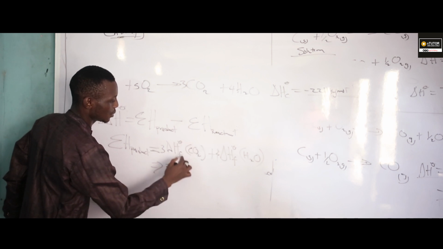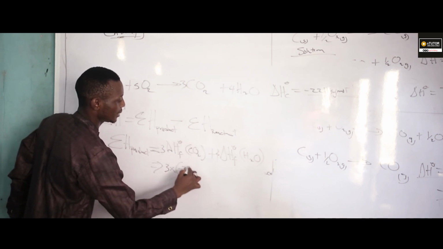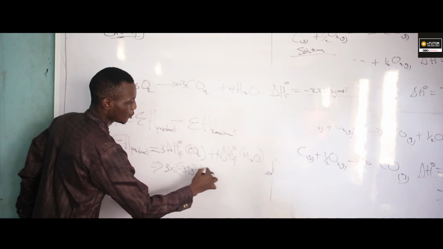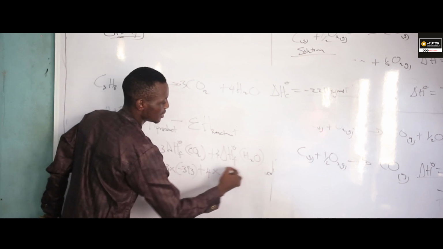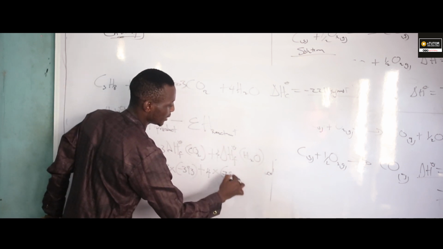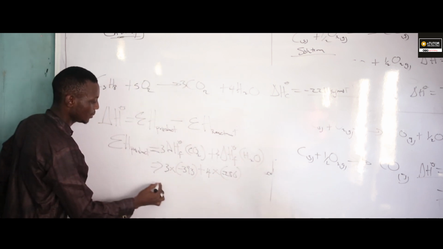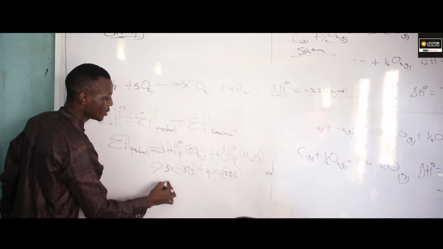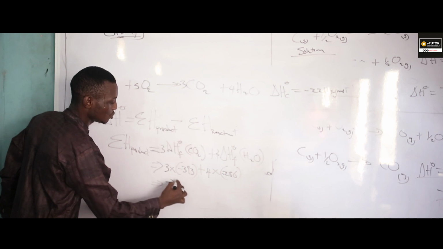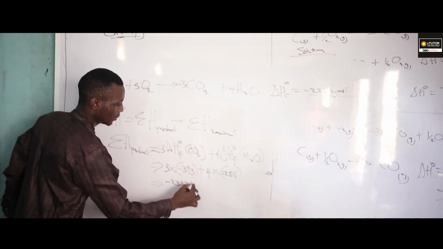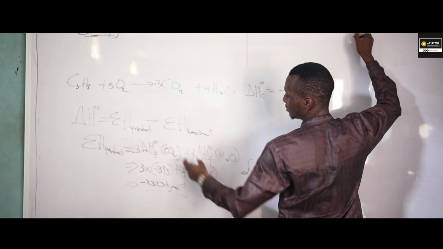From the question, we are given this. That's 3 times minus 393 kilojoule per mole, plus 4 times minus 286 kilojoule per mole. Please help me to do this. I think I'm going to have minus 2323 kilojoule per mole. This is for my product.